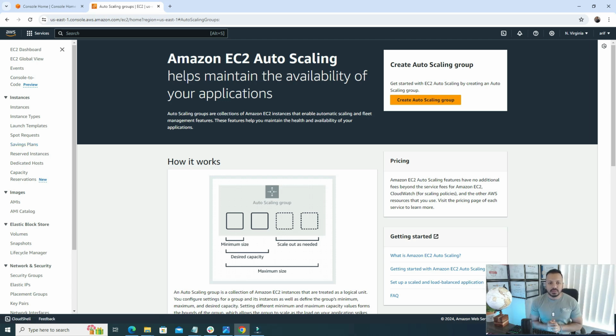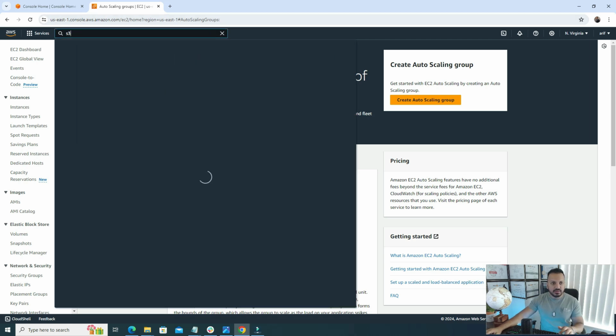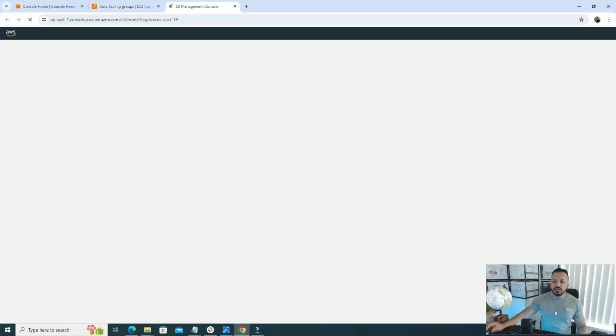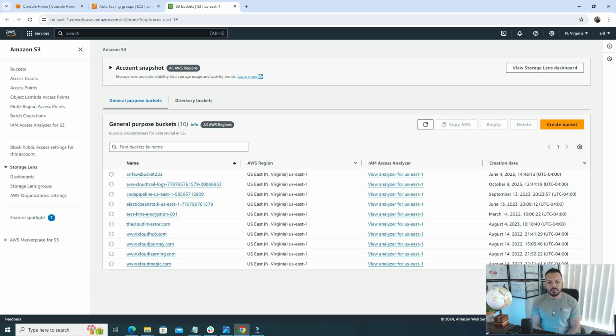All right, so the second AWS service that we will need to know in AWS is S3. S3 stands for Simple Storage Service. We can think of S3 more like a Dropbox solution. The whole terminology behind it is that in S3 we can create buckets, and under buckets we can store objects. And guess what? The size of the bucket could be unlimited. That means we can store as many files as we want to. There is no limit, but there's a catch. We have to pay for it.